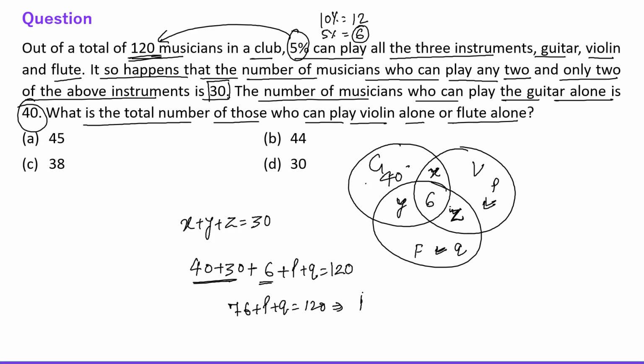So this implies P plus Q is equal to 44. The answer is 44, right? This is the case of a Venn diagram with three attributes. Now let's move to the other one.